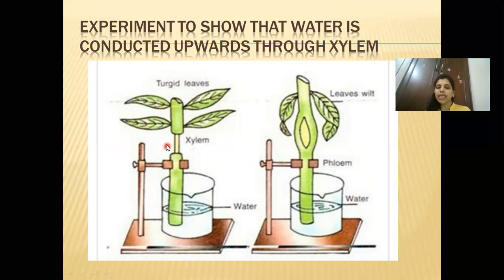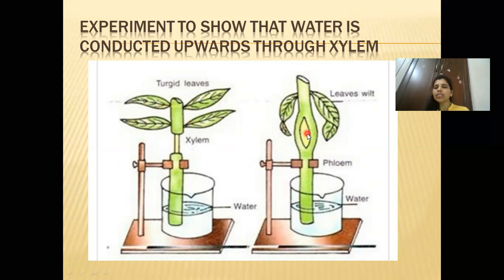After a day you will see that in the twig in which the xylem was kept intact, the leaves are turgid, they are in good condition, because the water is reaching the leaves and they are carrying out photosynthesis.